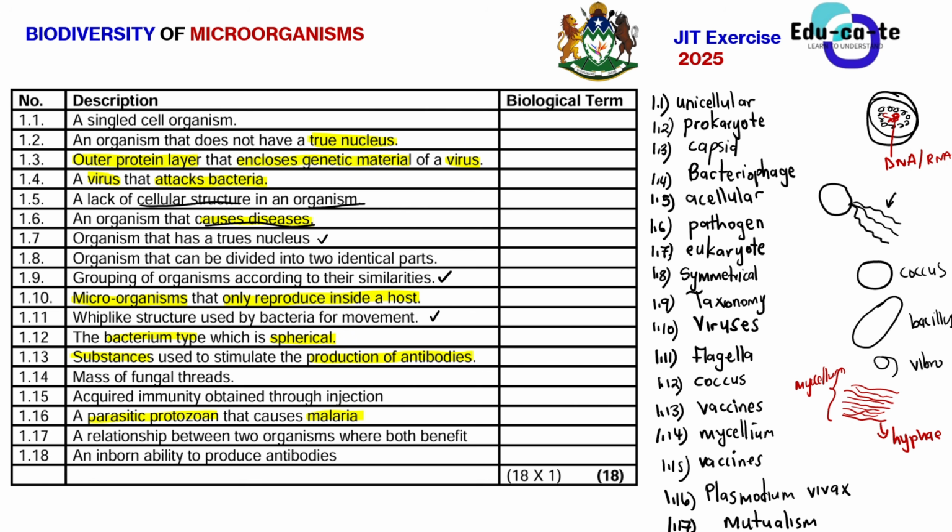Then 1.18: an inborn ability to produce antibodies. Remember that as humans we have an inborn ability. Inborn simply means something inherent or natural, something that you are born with. So the ability that each and every human being has from birth to produce antibodies to fight infection is known as immunity.